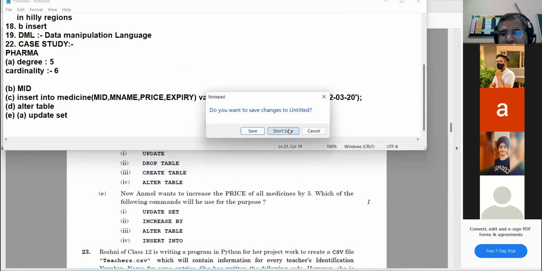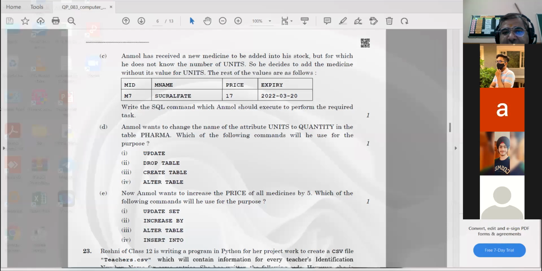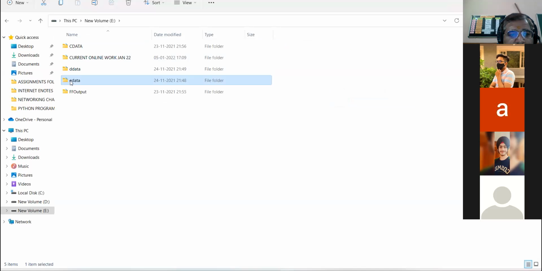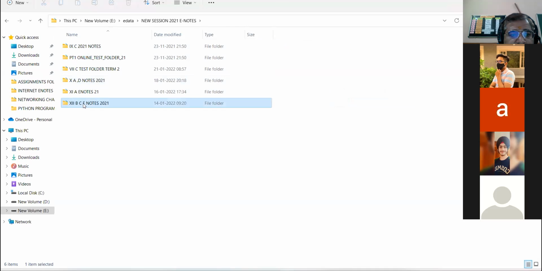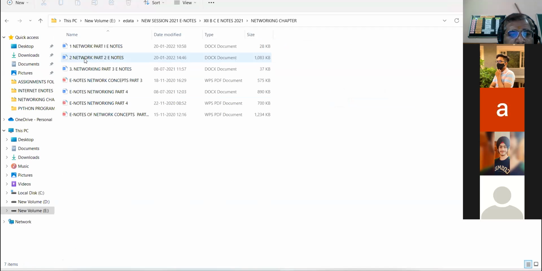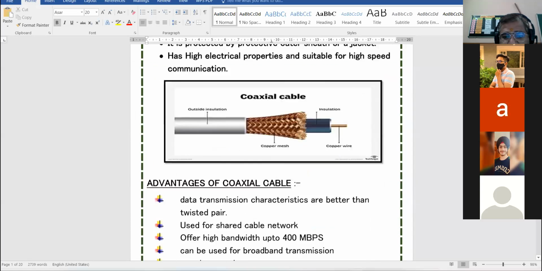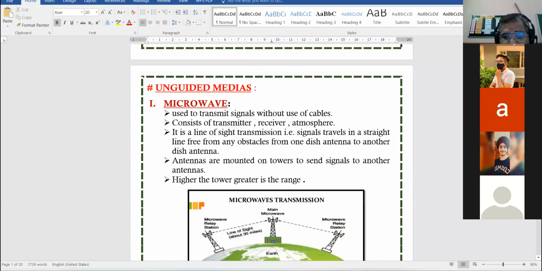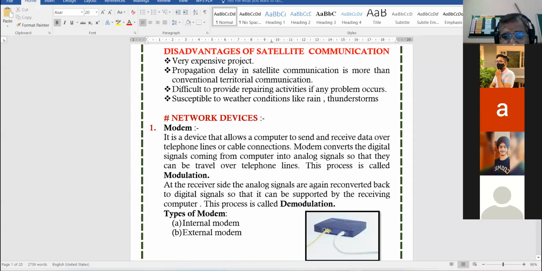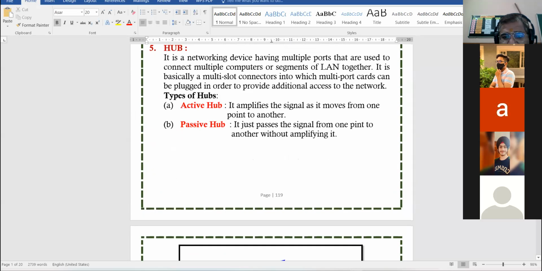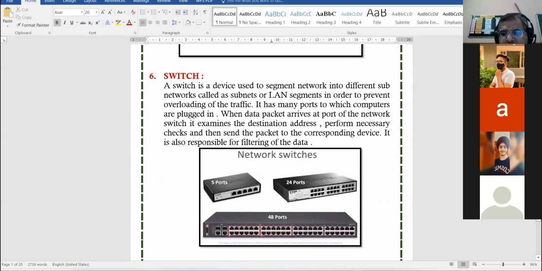So that was your MySQL. Okay. Now I proceed towards the networking topic. We were on part 2. And we have covered the medias. We were doing network devices. Okay. Yeah. Hub we have done yesterday. Now comes switch.